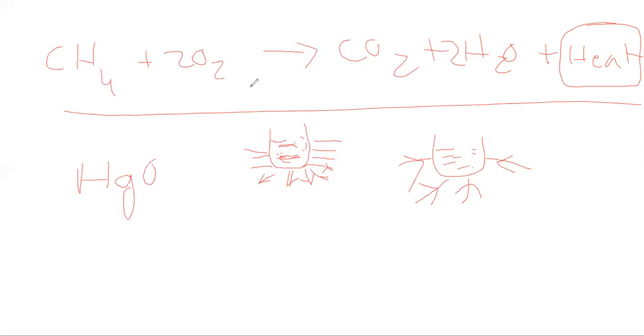HgO, mercuric oxide, in the presence of heat gives rise to mercury metal plus oxygen. You can also take a magnesium ribbon as an example. When you burn the magnesium ribbon, heat is applied on that magnesium ribbon and you will get magnesium oxide. You can take that also as an example for this.